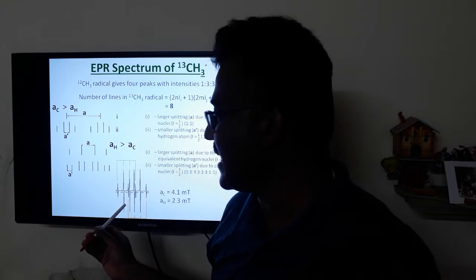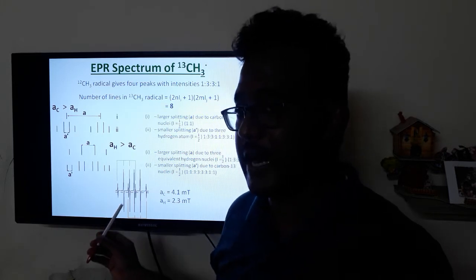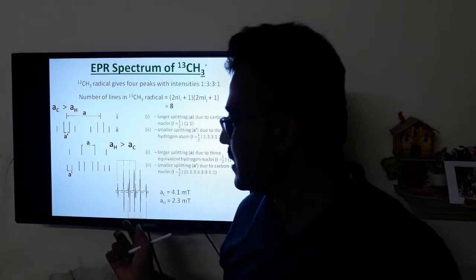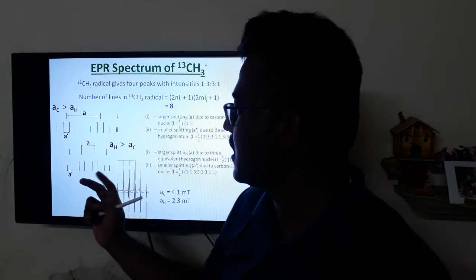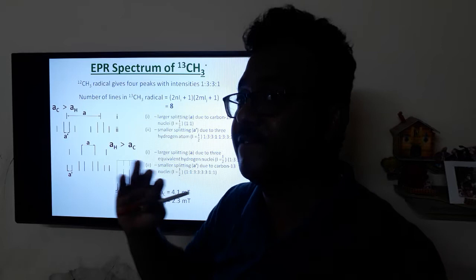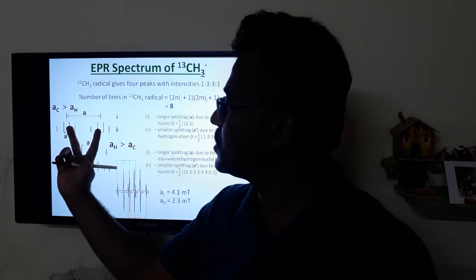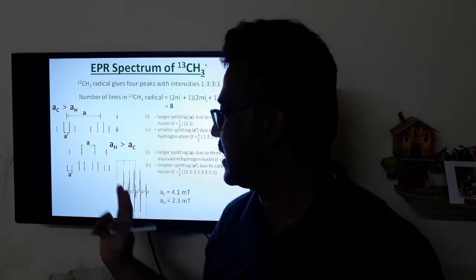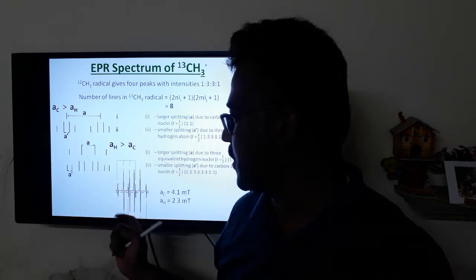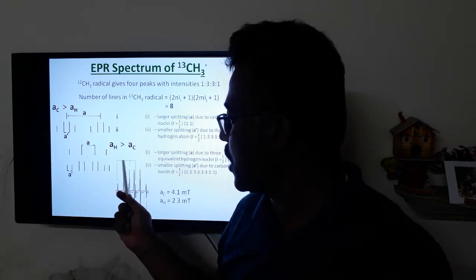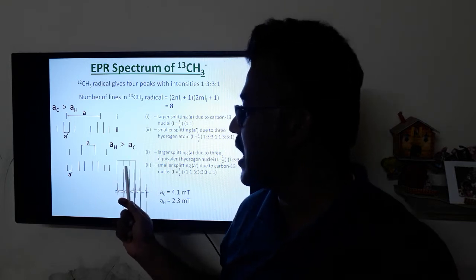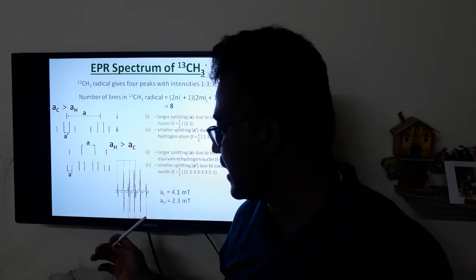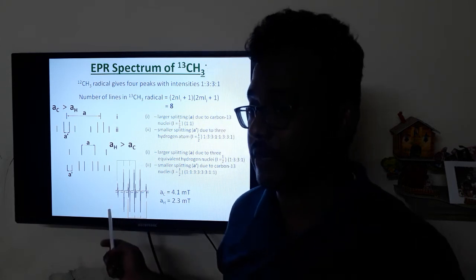The experimentally recorded EPR spectrum shows that the spectrum is complex. Why does it look complex? Because the peaks are not well resolved. These 2 sets of quartets overlap to give the complex spectrum. The above 4 lines in blue show one kind of quartet, and the yellow lines show another kind of quartet.